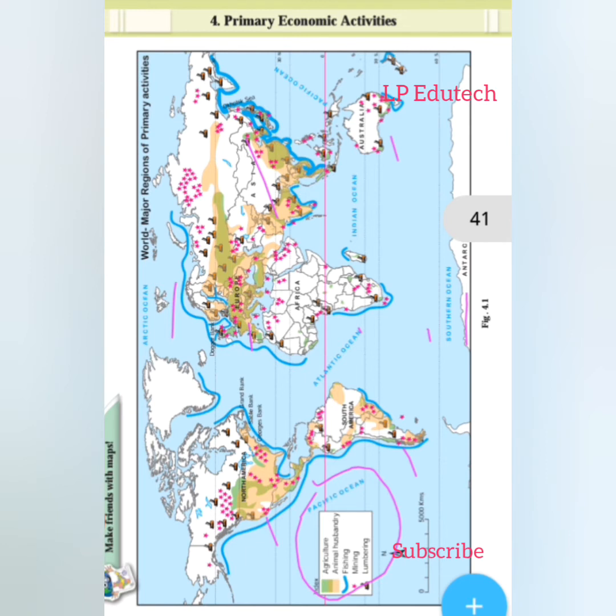In North America, what do we find? See, agriculture-based activity is mentioned in this part. To the north side of North America we have star marks, which indicate mining activities. Even lumbering activities are also found. Even in Europe, agriculture plus animal husbandry is dominant. So majorly agriculture and animal husbandry are dominant overall in the world, especially in Europe and North America.